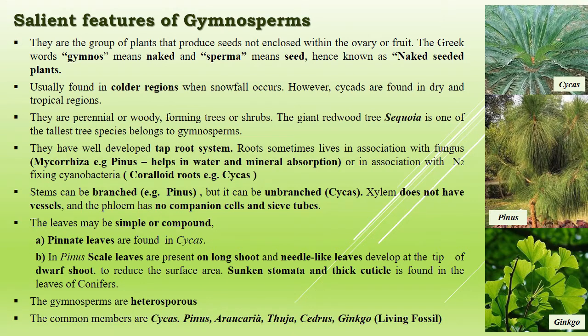In case of Pinus, we find two types of shoots, long shoot and dwarf shoot. Long shoot is of unlimited growth and the dwarf shoot is of limited growth, and at the tip of the dwarf shoot, foliage needle-like leaves develop. The members possess well-developed vascular tissue, that is xylem and phloem. Gymnosperms are heterosporous and produce small microspores and the larger megaspores.